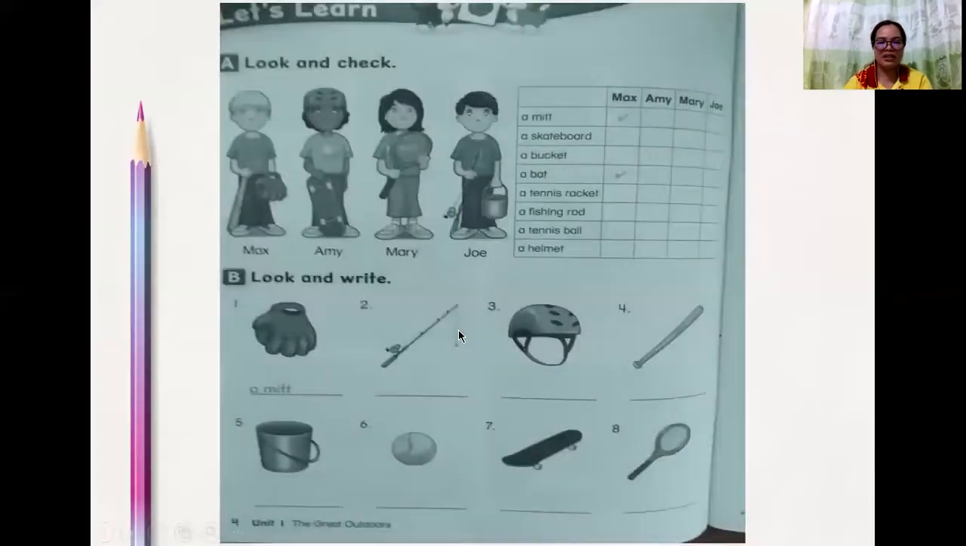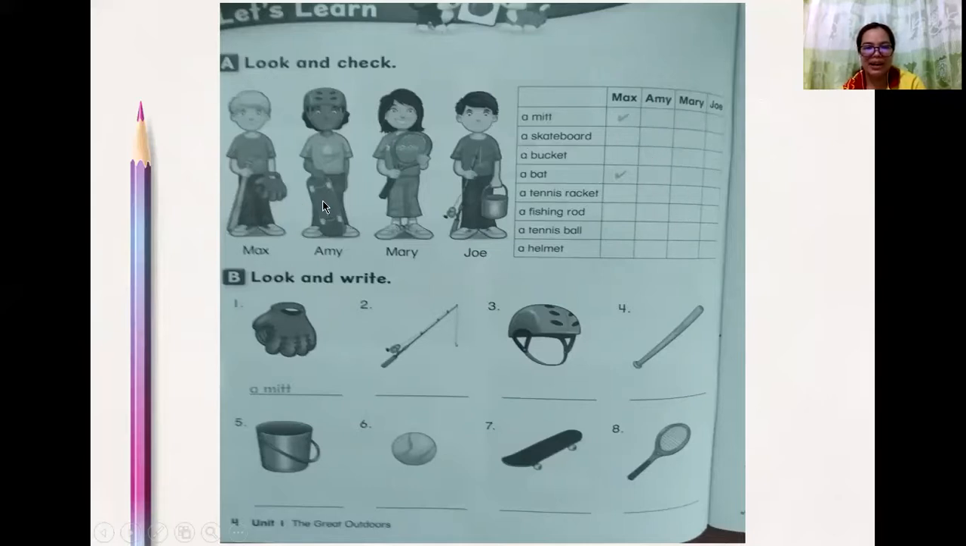Okay, so now let's go to our activity. Now open your workbook and answer this one. So turn your book to page 4. Okay, so this is Max, this is Ami, this is Mary, and this is Joe. Now, what you are going to do is to look at the picture and put a check. Okay, like for example, Max. Max has a meat and a bed, right? Okay, how about Ami? What does Ami have? Okay, you put a check on each table or in each column.